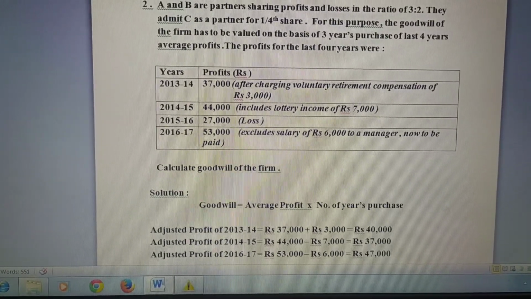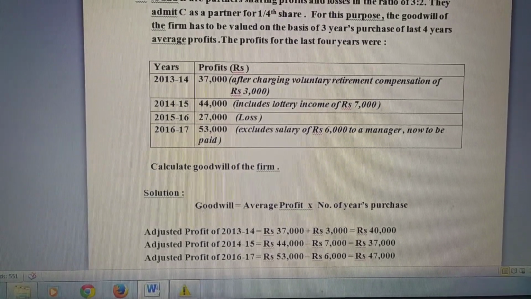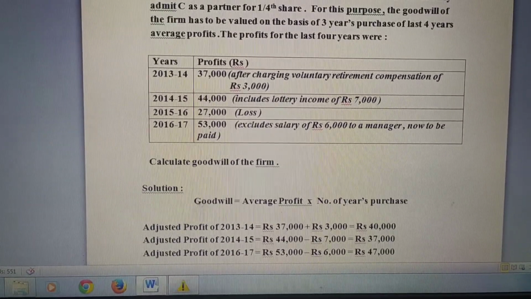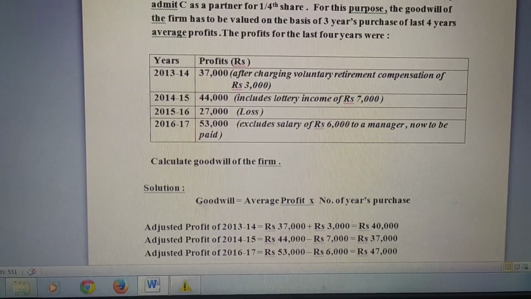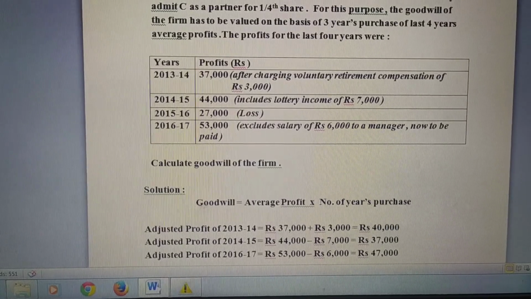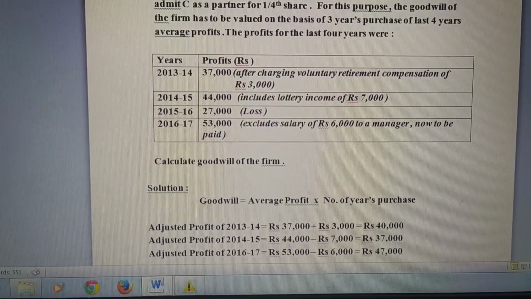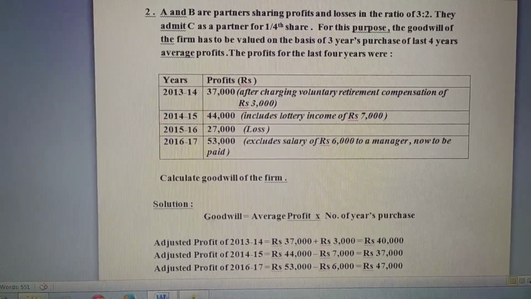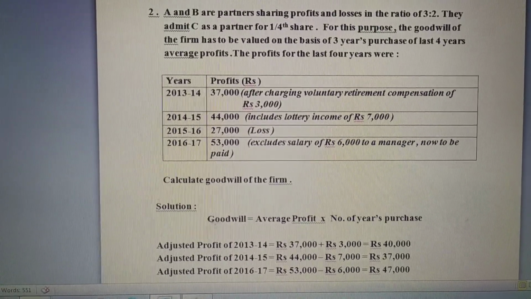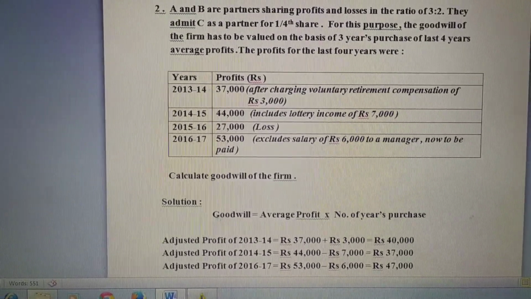The profits for the last 4 years were: in 2013-14 we have a profit of 37,000 after charging voluntary retirement compensation of rupees 3,000. In the year 2014-15 it is 44,000, which includes lottery income of rupees 7,000. In the year 2015-16 we had a loss of rupees 27,000. In the last year 2016-17 we have 53,000 profit, excluding salary of rupees 6,000 to a manager, now to be paid. Calculate the goodwill of the firm.